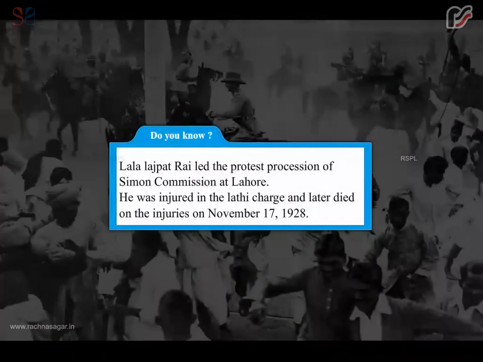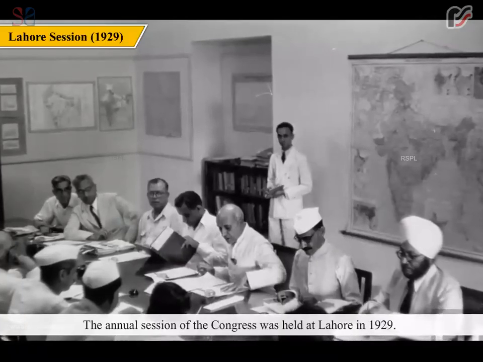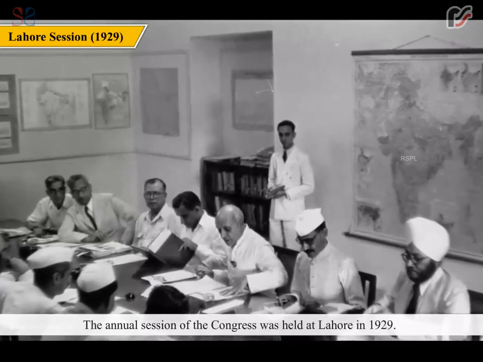Do you know? Lala Lajpat Rai led the protest procession of the Simon Commission at Lahore. He was injured in the lathi charge and later died of the injuries on November 17, 1928. The annual session of the Congress was held at Lahore in 1929.